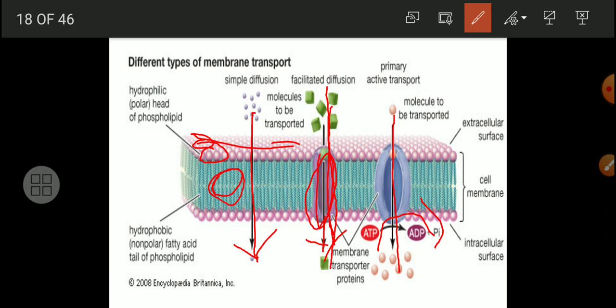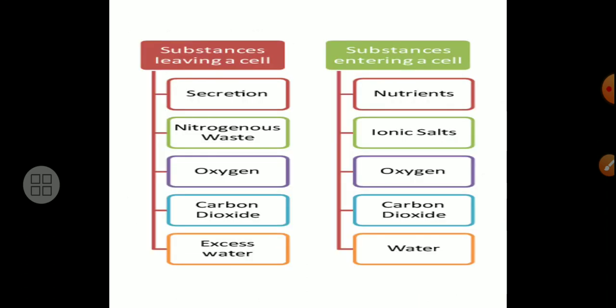This blue portion is hydrophobic, non-polar, and the fatty acid tails of a phospholipid are there. Now this is the extracellular space, and the total structure is the cell membrane. Now the substances leaving the cell are secretions, nitrogenous waste, oxygen, carbon dioxide, excess water. The substances entering the cell are the nutrients, ionic salts, oxygen, carbon dioxide, water that comes inside the cell.